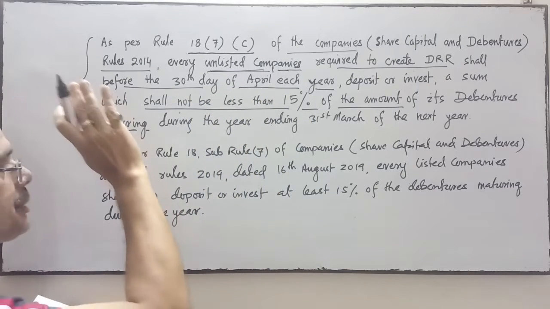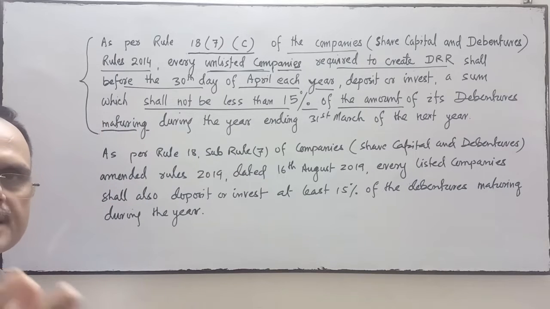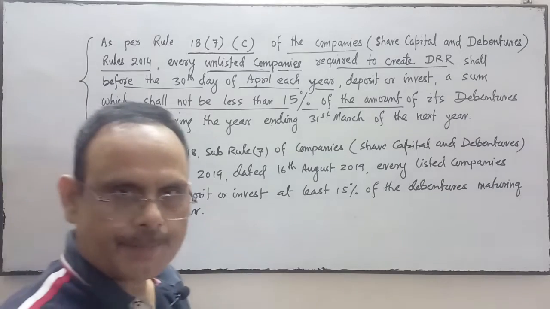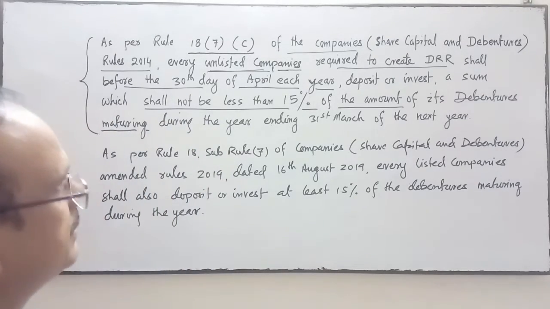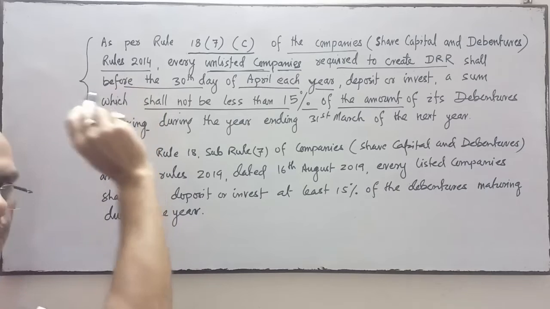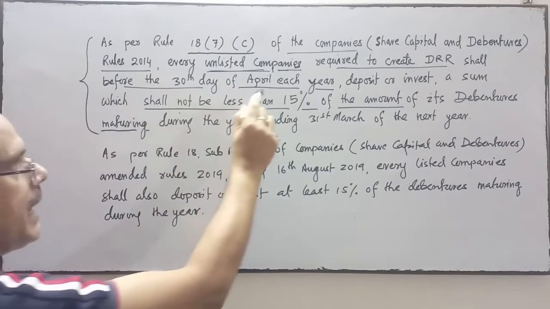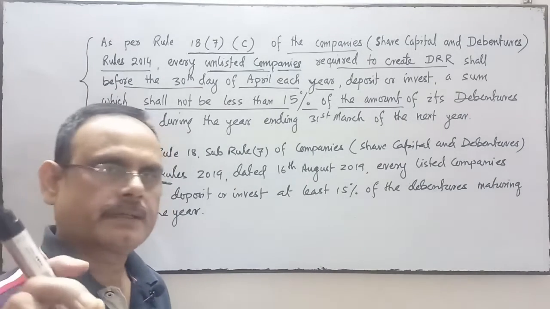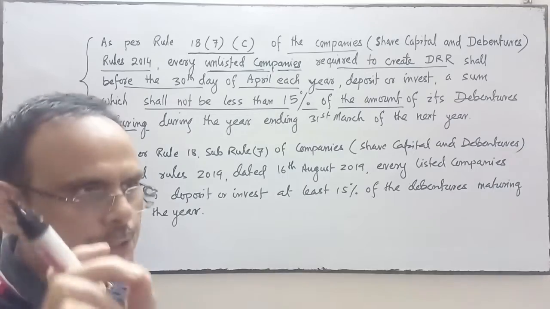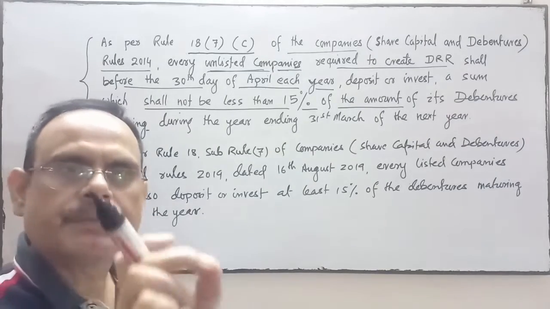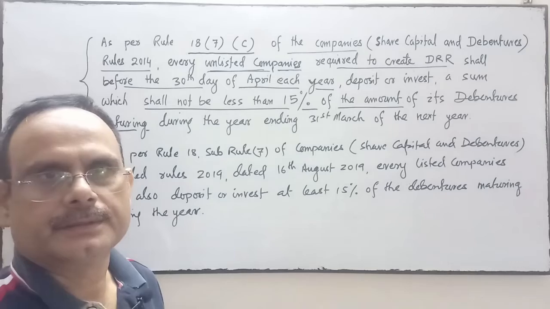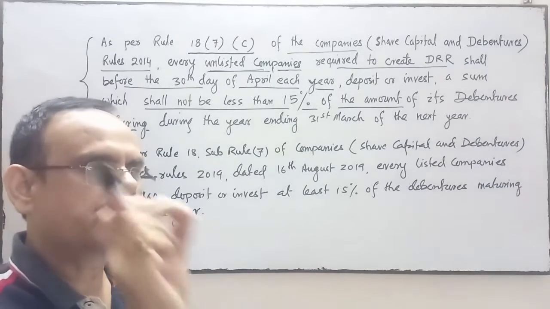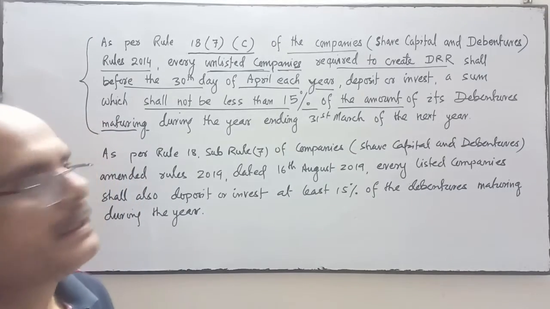So as per Rule 18 subsection 7 clause C of the Companies (Share Capital and Debentures) Rules 2014, every unlisted company is required to create DRR. This is mandatory for them. How much? 10% they have to create as DRR. As per SEBI guidelines and the Companies Act, they have to create at least 10% DRR.